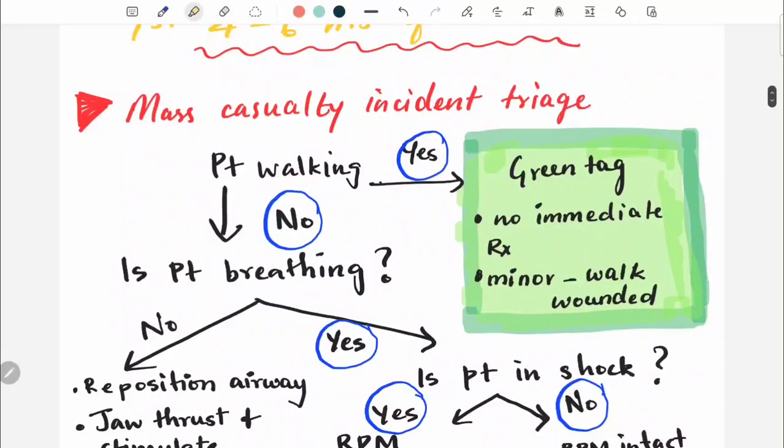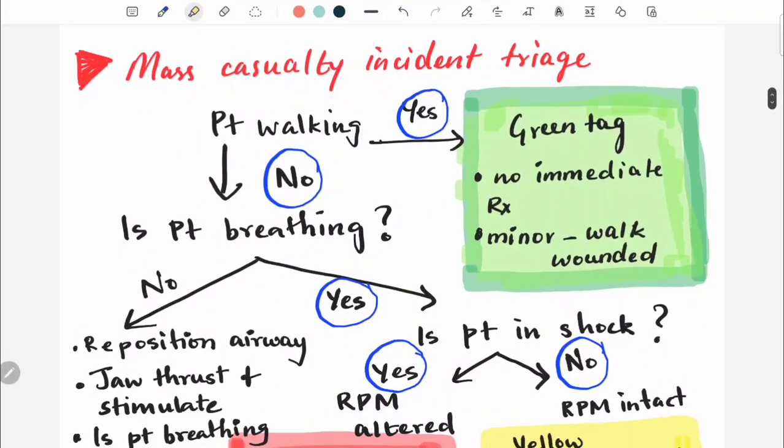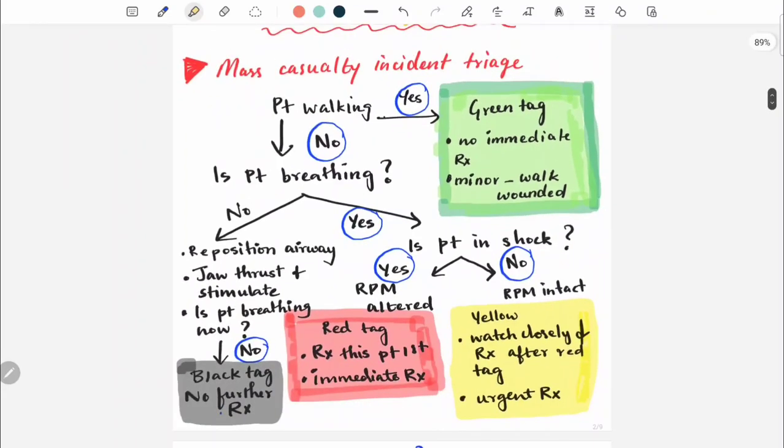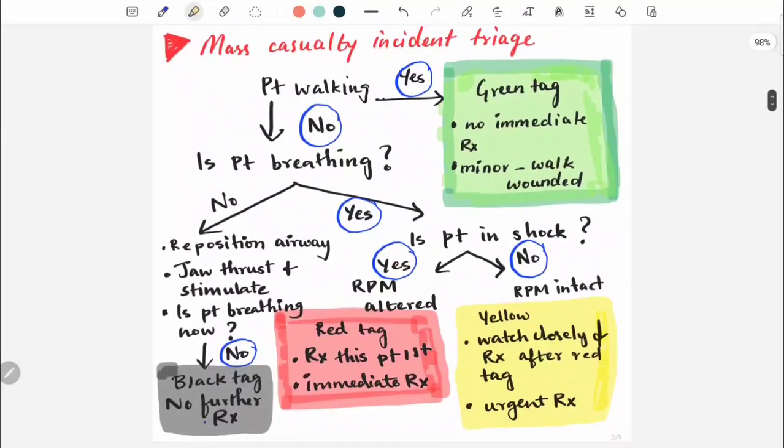Now let's look in detail at the mass casualty incident triage. This diagram is very, very important and it will fetch you very good marks in your short note. Mass casualty incident triage: suppose the patient is walking. If the patient is walking, yes, then you need to tag as a green tag.